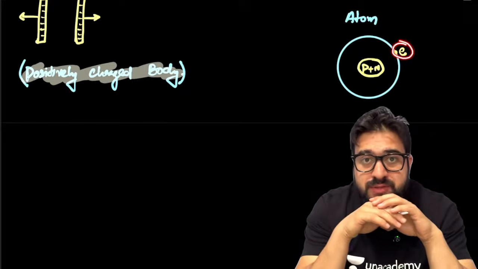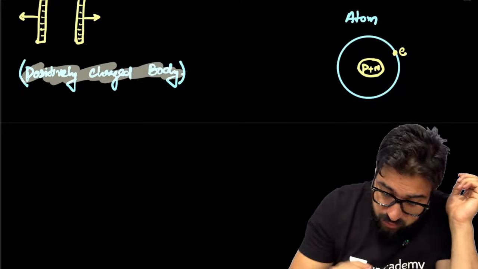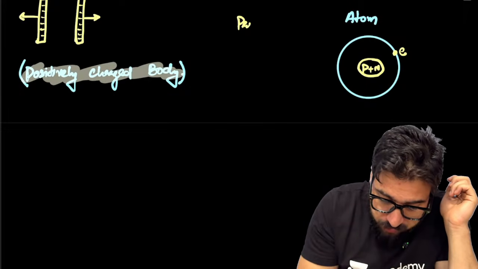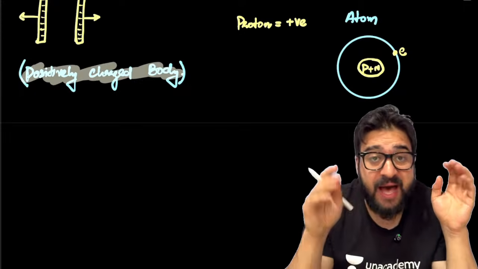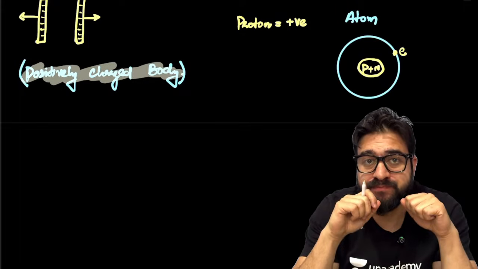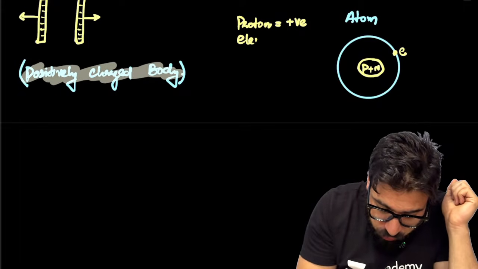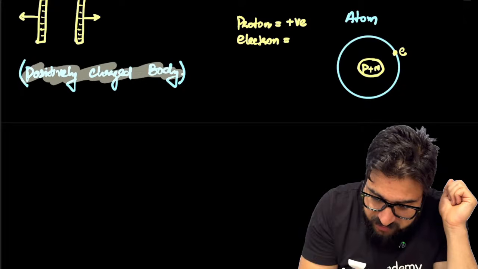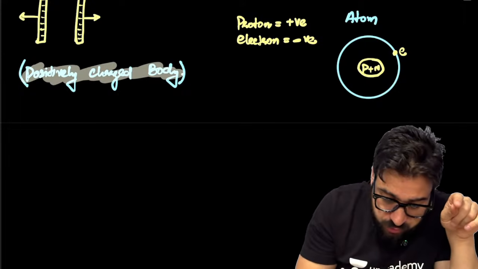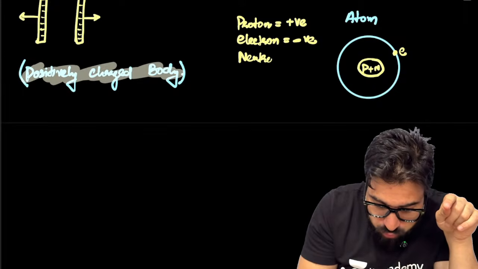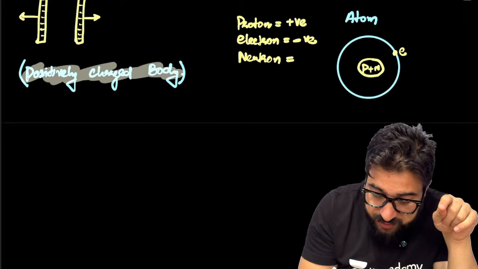When it comes to a proton, proton is that particle which has got positive charge. As of now, you remember this much. Electron is that particle which has got negative charge. And neutron is that particle which is neutral.